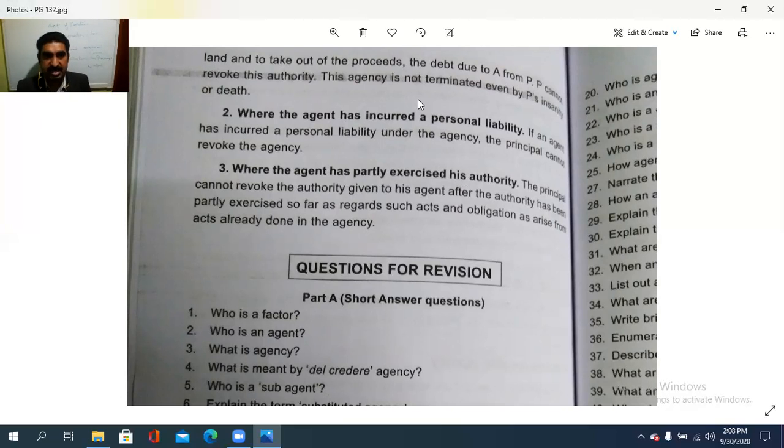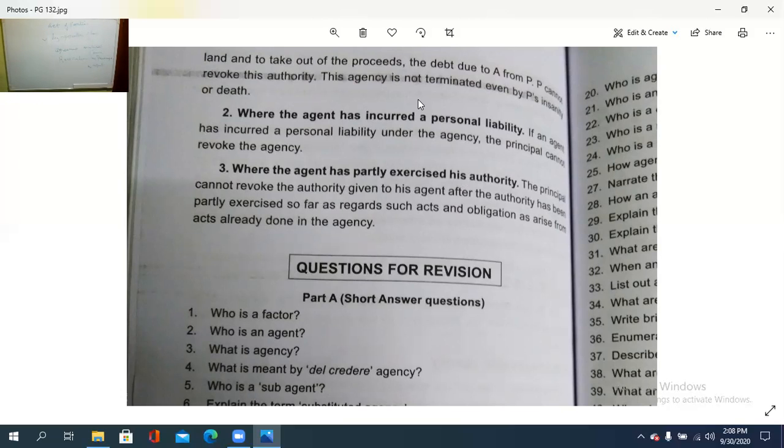So in such a case the agency cannot be revoked by the principal because the agent has incurred some personal liability to the third party. Then third is where the agent has partly exercised his authority.